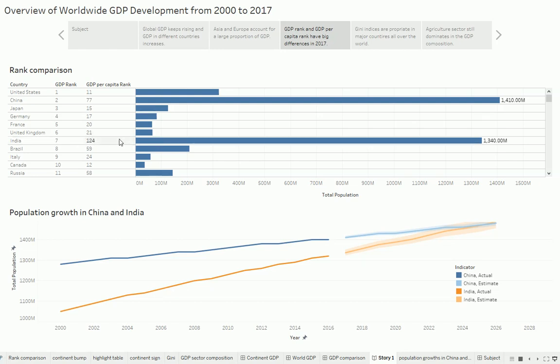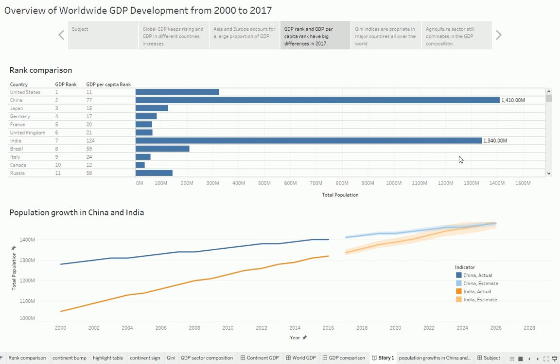It's easy to find the reason: the large population. The population in China reaches 1.4 billion, and the population in India reaches 1.3 billion. Based on current trends, we can estimate that in 2026, the total population in India will exceed the total population in China. India will become the largest population country all over the world.